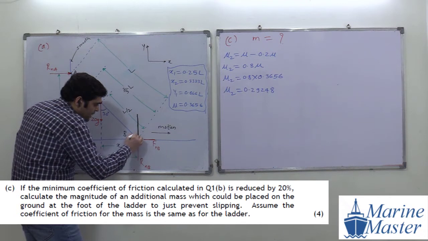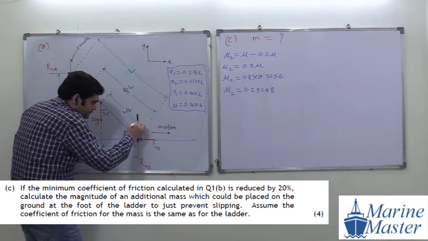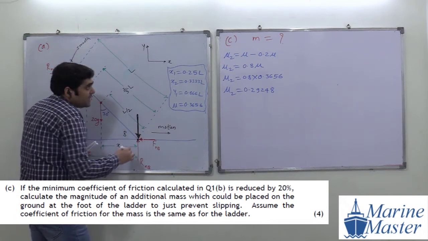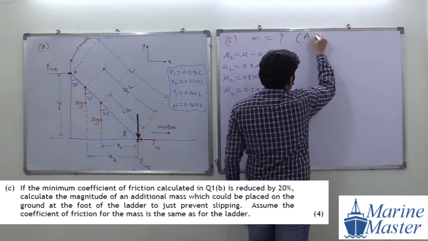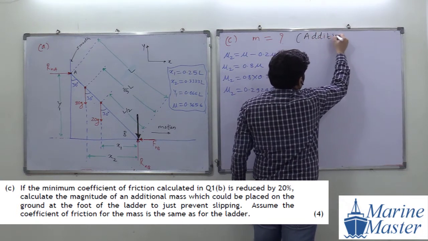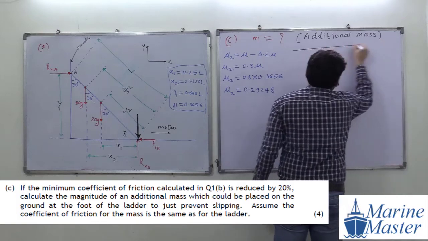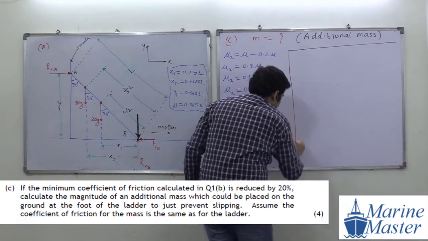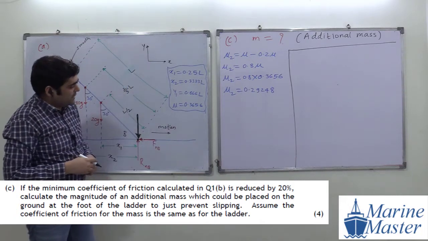So additional mass we are going to put on the foot. No need to draw the drawing. So weight due to this, we consider this additional mass. So what is meant by this m, guys? It means our additional mass that we are adding at the foot. Try to see the point here, everyone. So we are adding that m. That is what our target here.